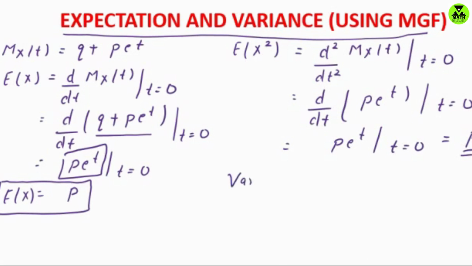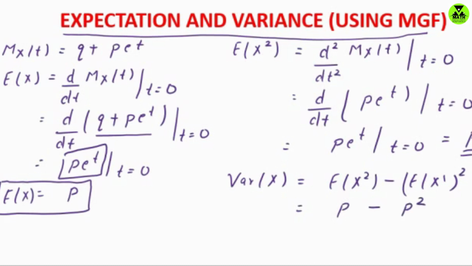Now the variance of x is equal to the expected value of x square minus the expected value of x whole square. So the expected value of x square is p, so I am simply writing p here. The expected value of x is p, so p whole square is p square. We can take p common, so this is p times 1 minus p. And what is 1 minus p? 1 minus p is nothing but q, so this is simply pq. So the variance of x is pq.